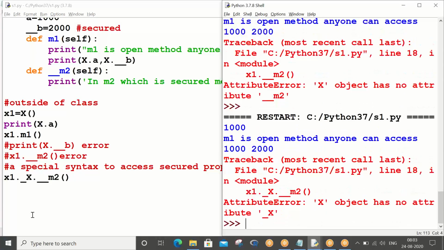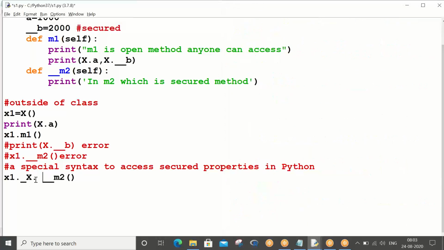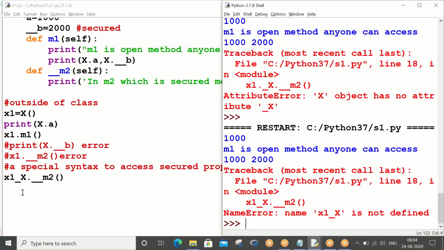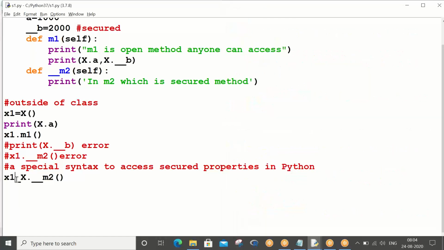One second. So what you're going to design is x. Wait.